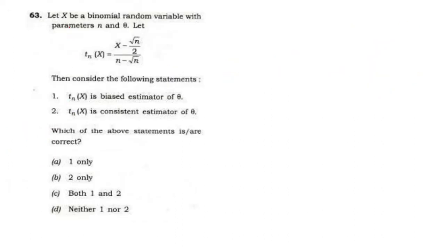This question is, let x be a binomial random variable with parameters n and theta. Let the given test statistic be x minus root n by 2 divides n minus root n. Now we check for unbiasedness and consistency. When you check unbiasedness, we find the expected value. The expected value of x is n theta, so n theta minus root n by 2, divides n minus root n.